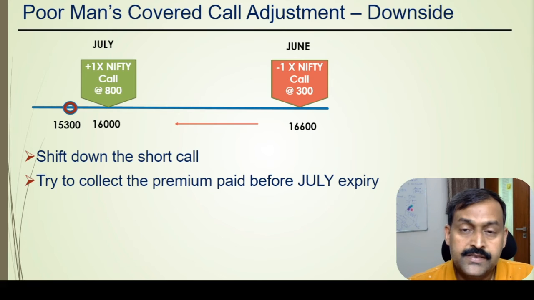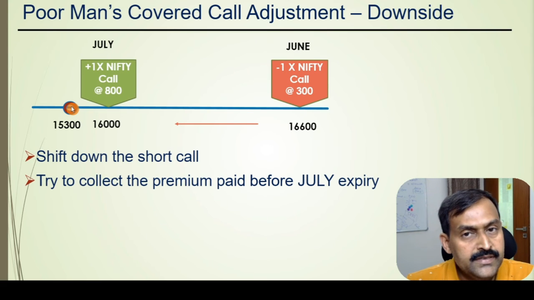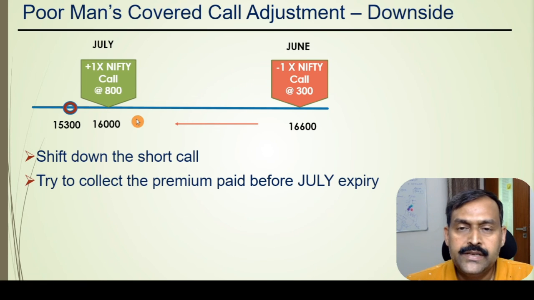The next case is when Nifty starts falling and it goes and expires below the long call option. In this case, the position will be in negative MTM because the long call option would have lost more value than the short call option. Because the view went against us, our goal here should be to collect the premium that is paid, that is 500 rupees, and come out of the trade at least in the no profit, no loss zone.